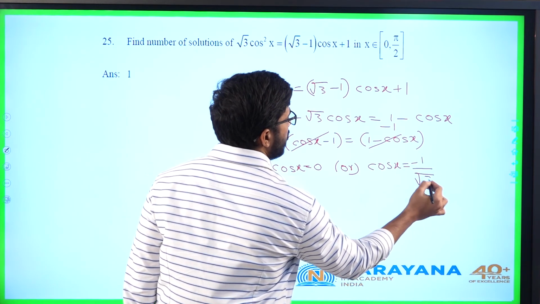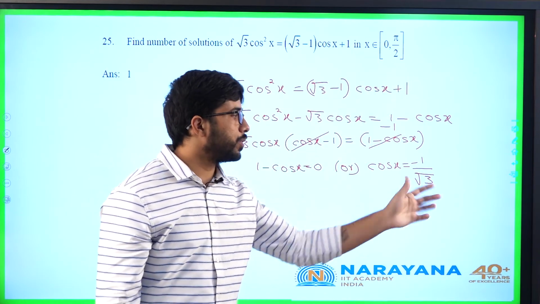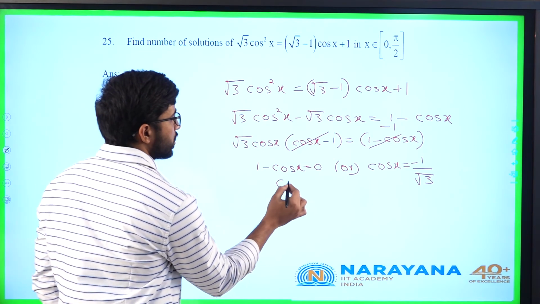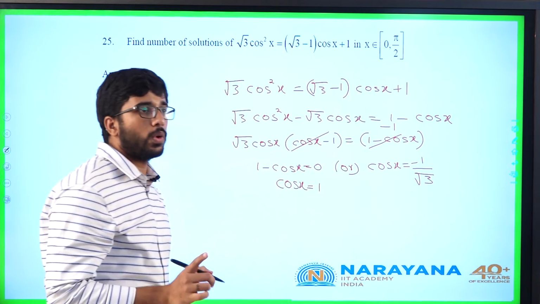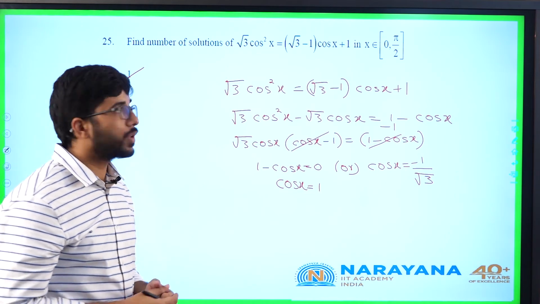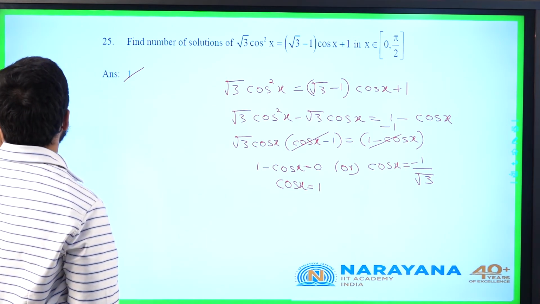But can this be possible? He said x belongs to 0 to pi by 2. In 0 to pi by 2, this is not possible. Cos x is always positive. So cos x is equal to 1, how many times will it attain in closed 0 to pi by 2? 1 time. Only at x equals 0. Clear? Let's go for question number 26.